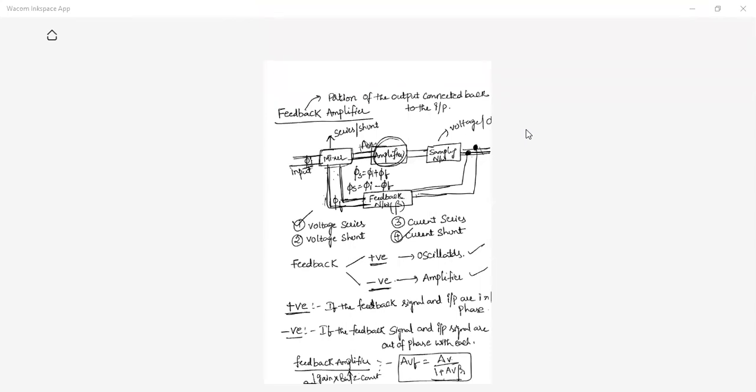Who is roll number F1? Yes, ma'am. How many types of feedback are available? Two types, ma'am, positive and negative. How many types of feedback amplifiers are there? Voltage series, current series, and voltage shunt, current shunt. You are sleeping, simply. No, ma'am.